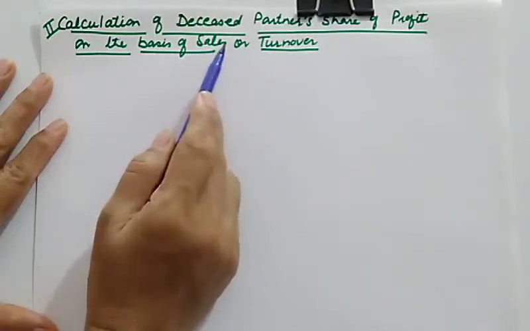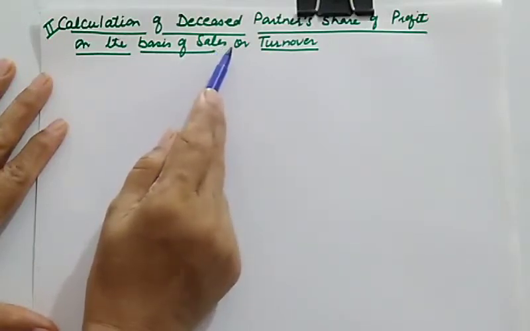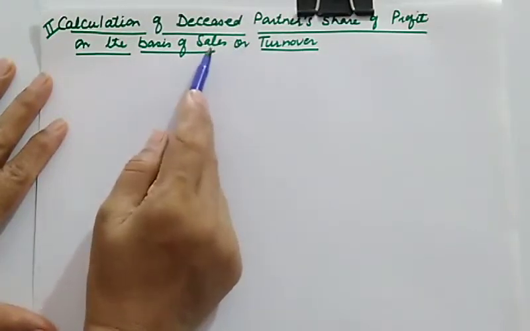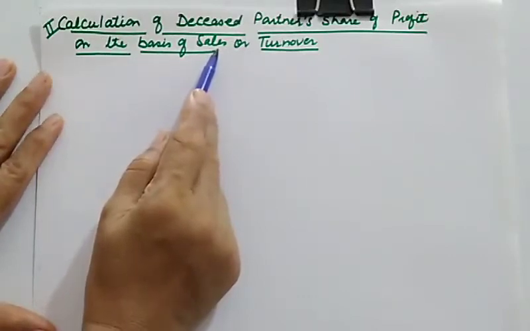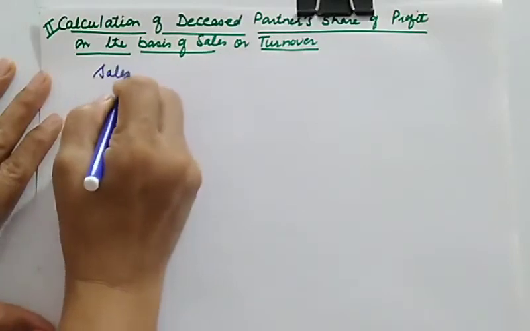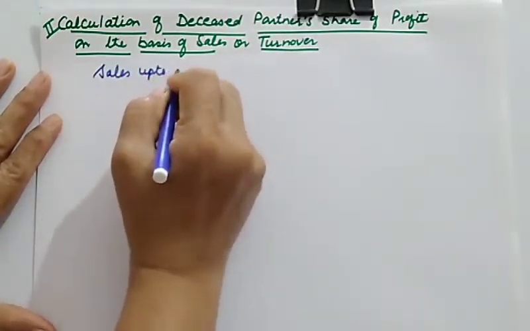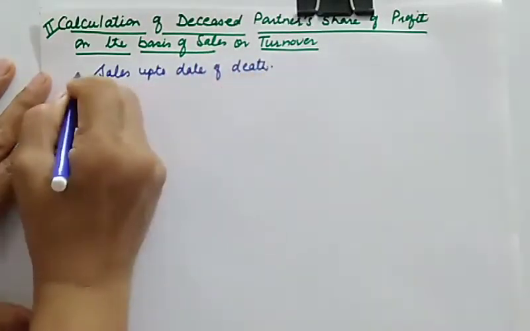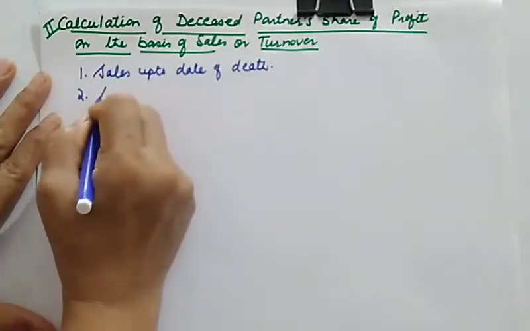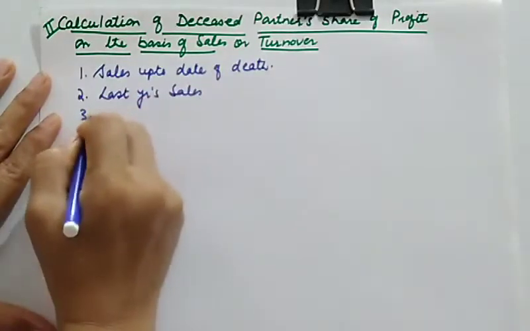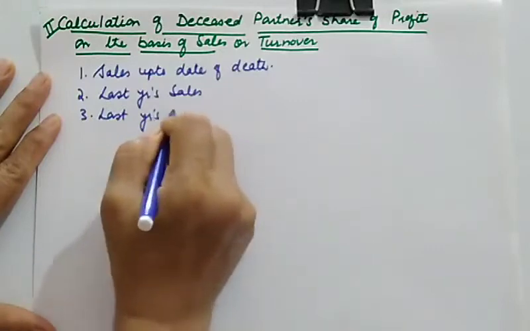the basis of sales. So now the point is, why have we taken sales as the basis for calculating deceased partner share of profit? The reason is that we prepare the sales book on a daily basis, so we can easily calculate sales up to the date of death. So the data relating to sales up to the date of death is easily available, and moreover what else will we require? We will require last year's sale along with the last year's profit.